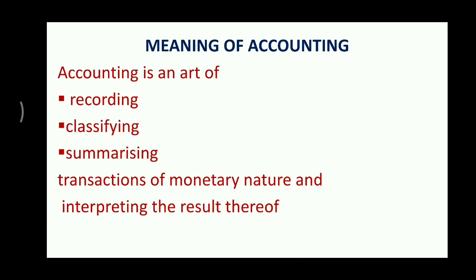But in case of classifying, what we are doing is a fair copy, meaning the transactions which are similar in nature, all the sales, are again transferred to a sales book or sales account, purchases to purchase book and purchase account, all the rent received in rent received account, all the interest received in interest received account. That means all the expenses and incomes in their respective accounts, so that we will be able to know the total amount of income, expenses, sales, purchases.